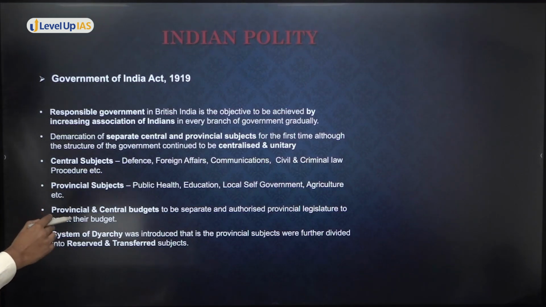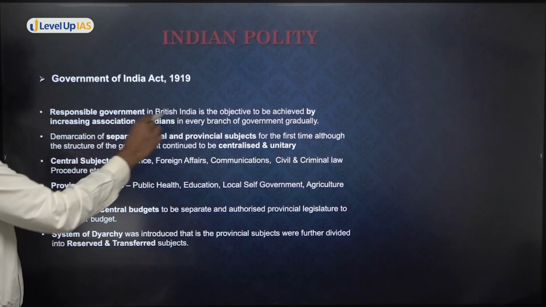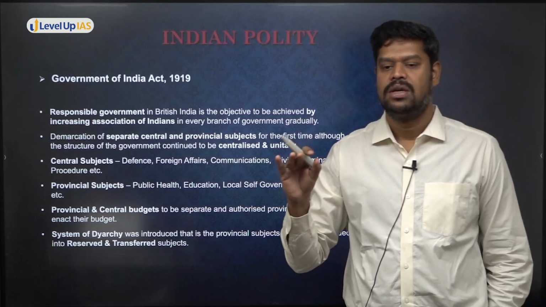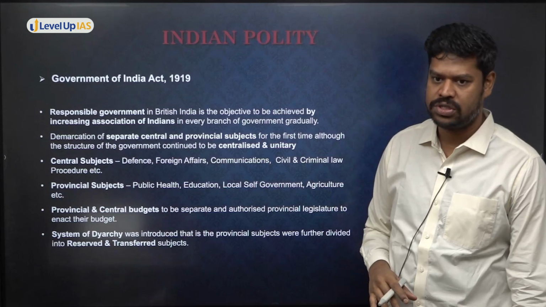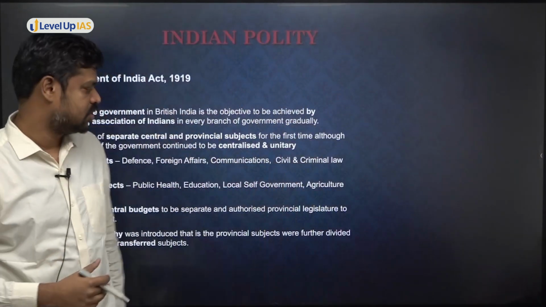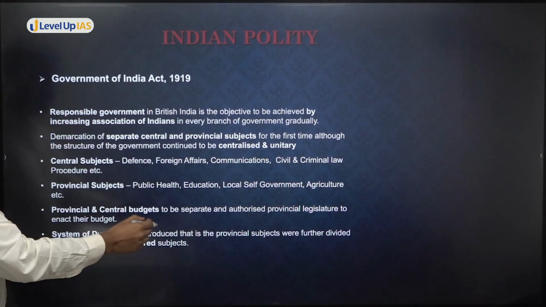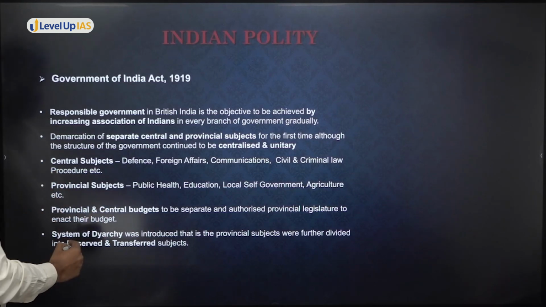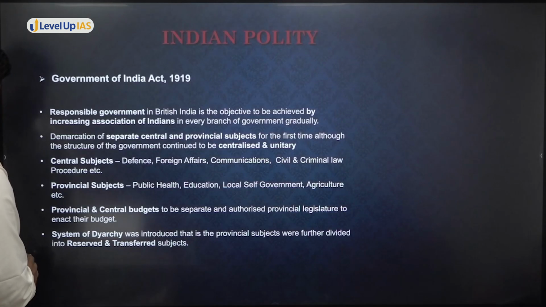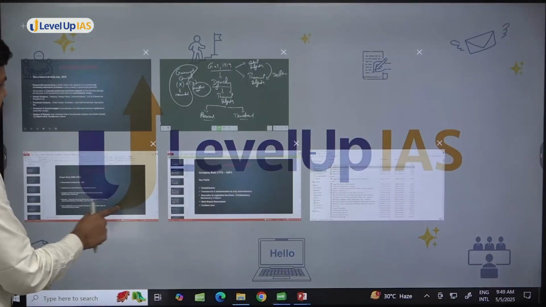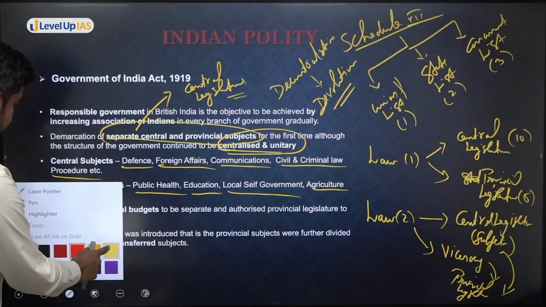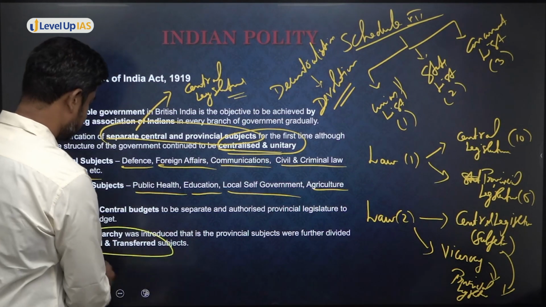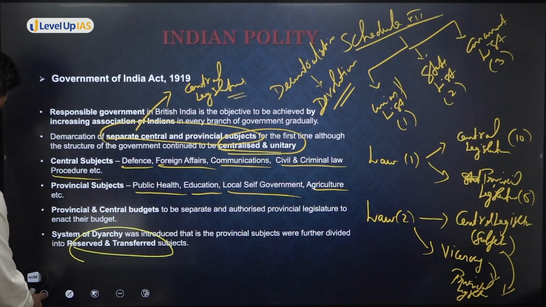Okay, now try to understand the system of diarchy was brought in as a part of the devolution, I'll just come back to that. But as a part of this devolution, they have not only given some subjects to the provinces, they also made the provinces make budgets for those things. So the provinces were empowered to make budgets also. And then finally, they have also introduced that the provincial subjects were further divided into reserved and what is called the transferred subjects.